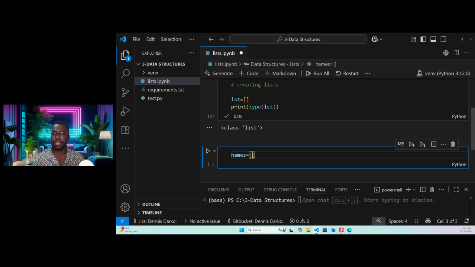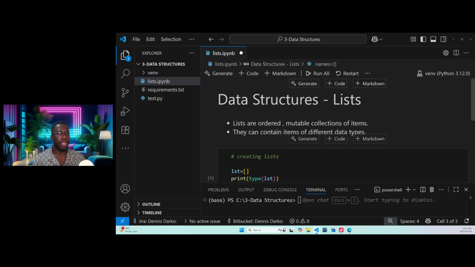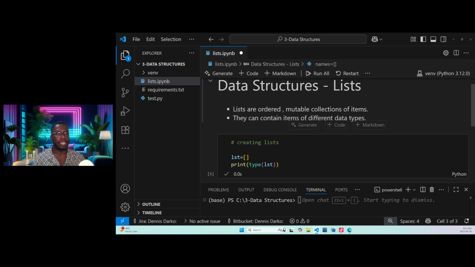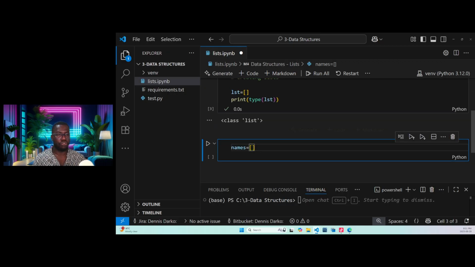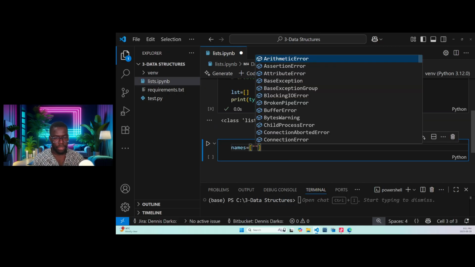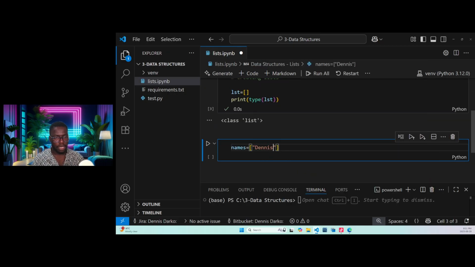So inside our list, let's say we want to have different data types for the list, because remember I showed you here that they can contain items of different data types. So here I can pass a string like Dennis, okay. I will say comma like this. I can pass another string like, let's say Darko, okay.